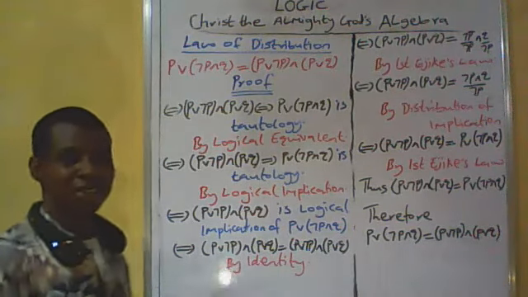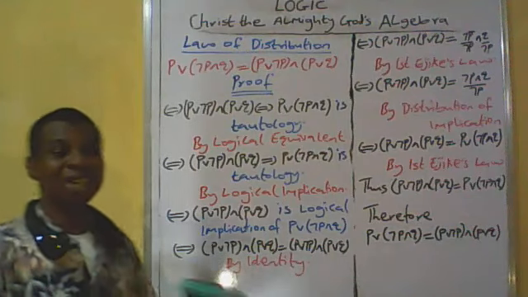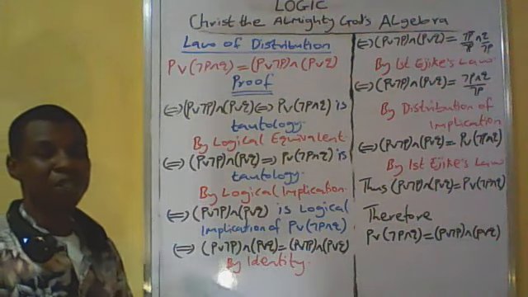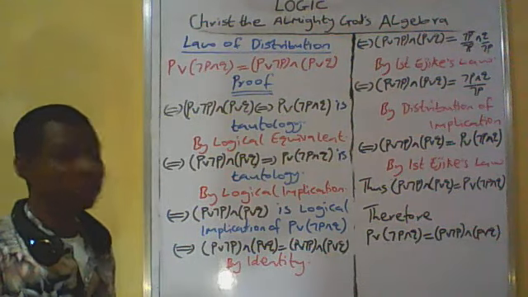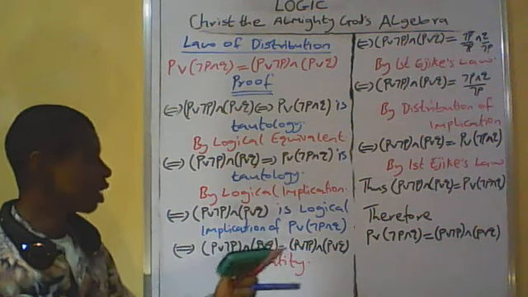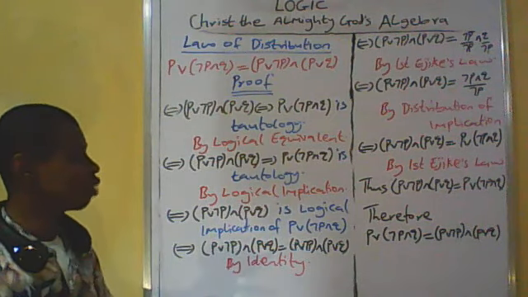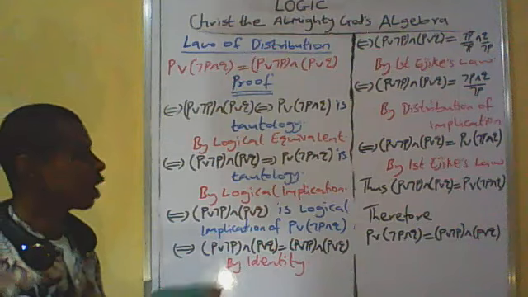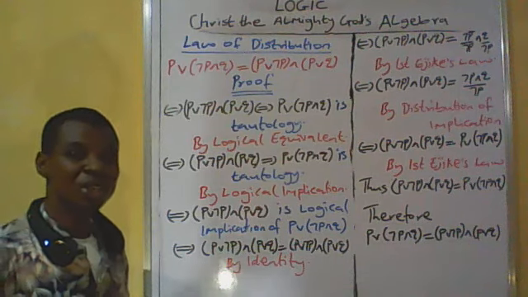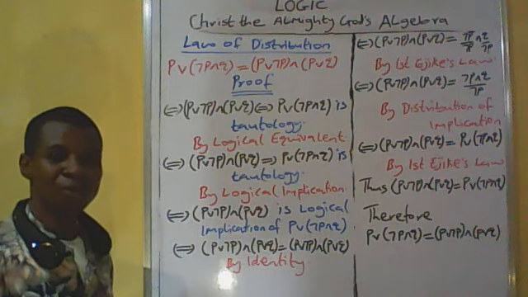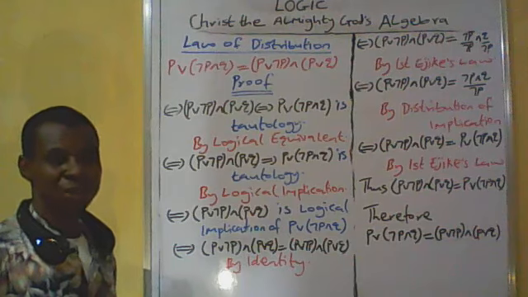Having proved the converse, we then established by the principle of externality that P or bracket not P and Q is equal to bracket P or not P and bracket P or Q is law of distribution by disjunctive statement.